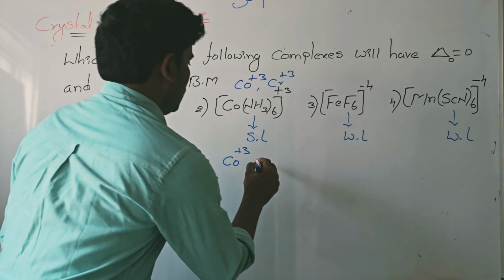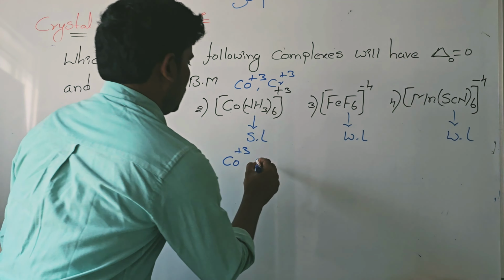So t2g4, eg2. How many unpaired electrons are present here? 1, 2, 3, 4 unpaired electrons. The Bohr magneton value we get is almost 4.90.